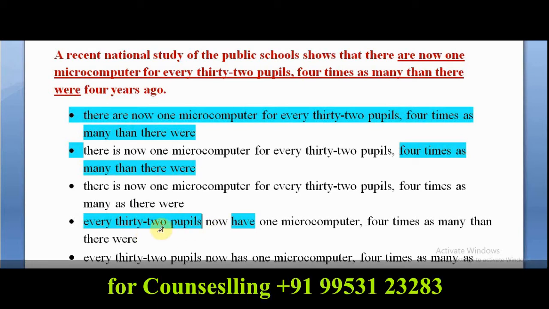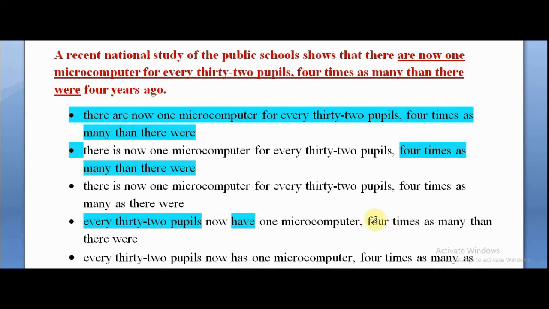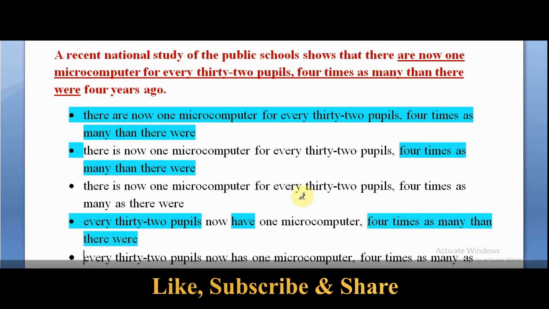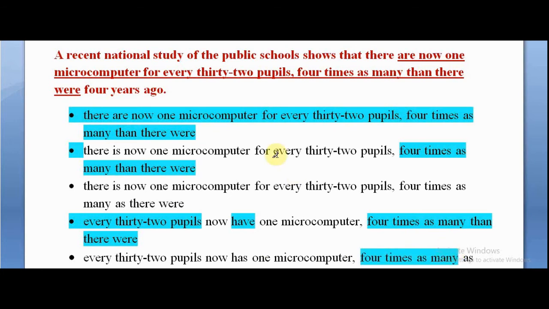But when we start with every, each, either, neither, the subject is considered singular, and that is why it has a subject verb agreement error. And another error, an idiomatic error, it should be as many as. So option D out.